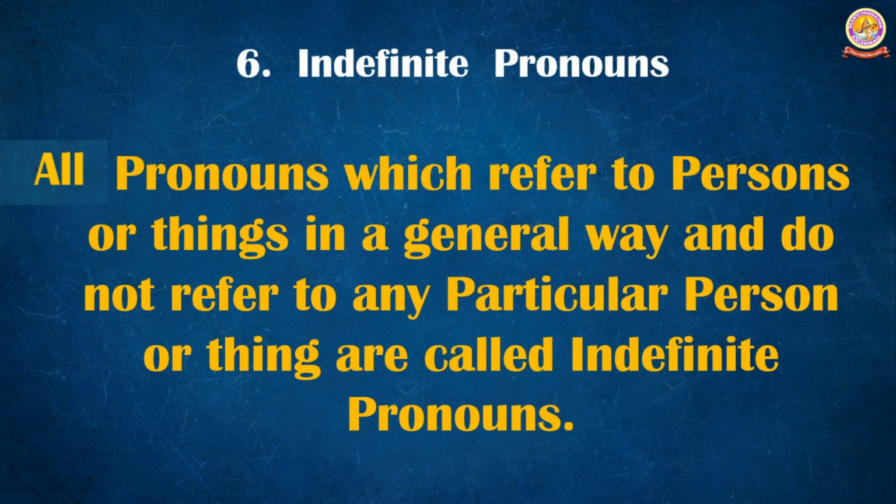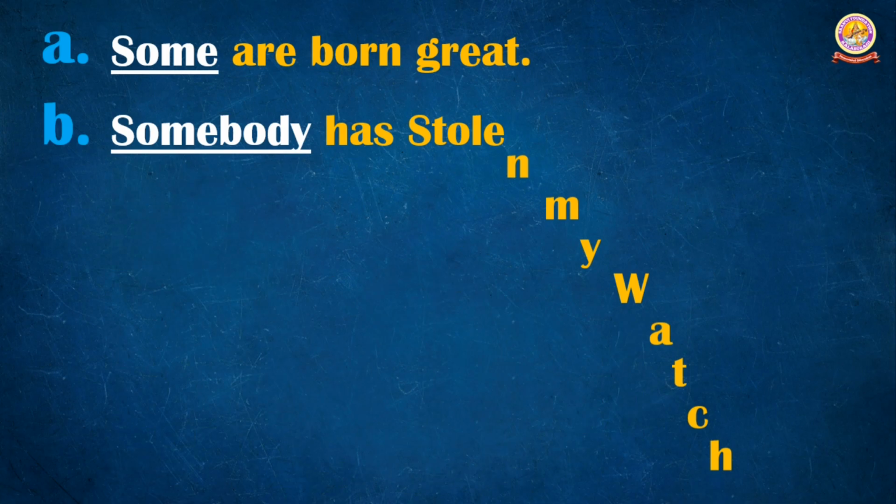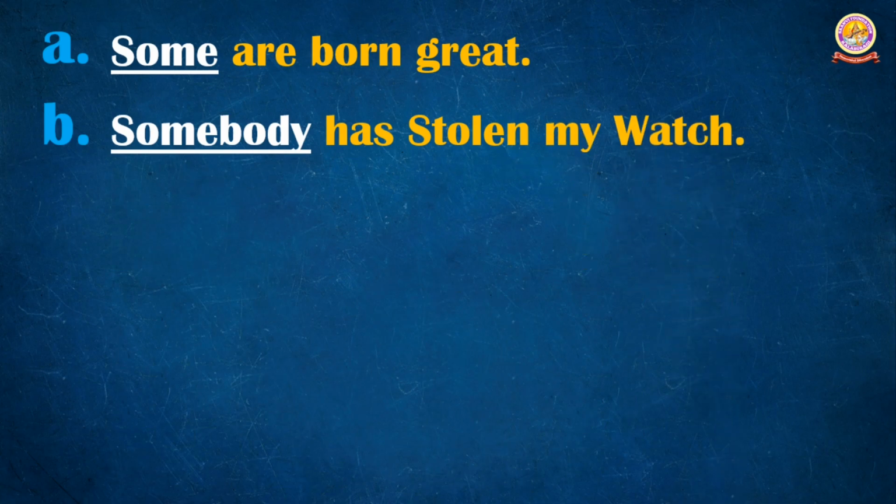For example, some are born great. Some, we don't know particular, so some here is indefinite. Somebody has stolen my watch. Again here somebody, because we don't know the particular person who stole the watch. So here somebody is indefinite. Few escaped unhurt.